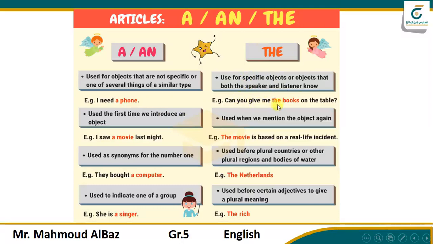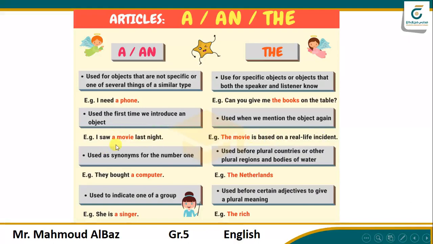Can you give me the box on the table? So you know the box and I know the box, so I have to say the box. But if I say give me box, oh, what box? Don't say a box if the speaker and the listener know it. You have to use the word the. Next, we use a the first time we introduce an object. For example, I saw a movie last night. And if you'd like to mention the movie again, you say, the movie is based on a real life incident.